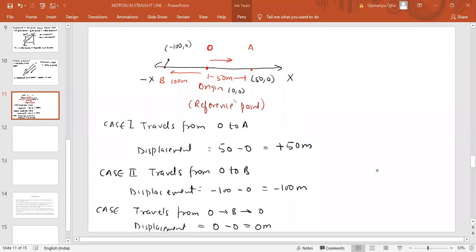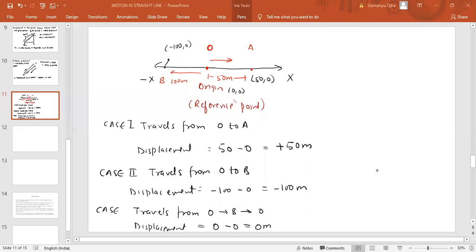Zero means the particle started from O and again came back to O, which means final position was O, initial position was O, the origin. So 0 minus 0, which is 0 meter.